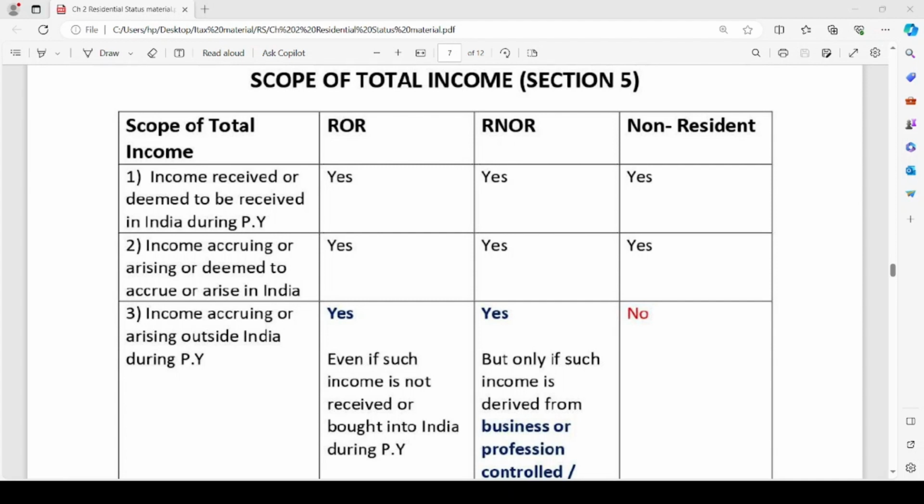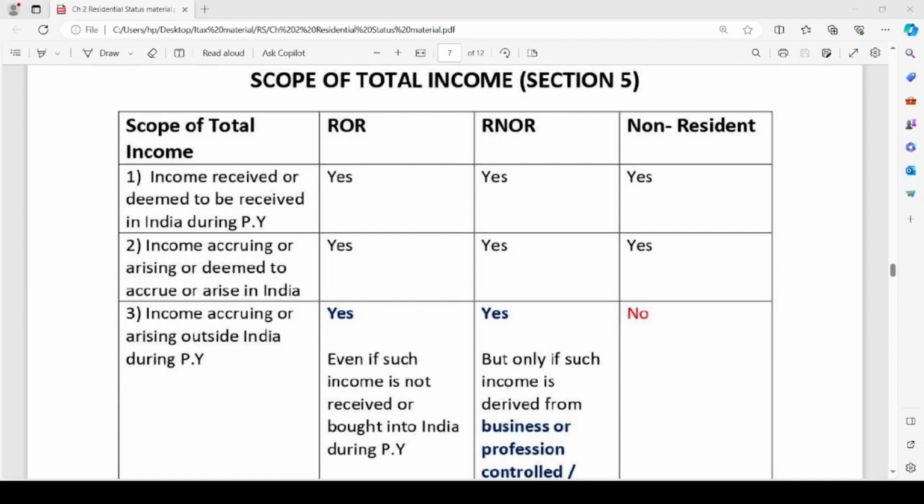Broadly, we have divided incomes into 3 areas. The first one is income received or deemed to be received in India during the previous year. The second one is income accruing or arising or deemed to accrue or arise in India. The third one is income accruing or arising outside India during the previous year. Based on these three areas and based on residential status of a person, we are going to determine what incomes are included in the total income of a person while assessing his tax liability.